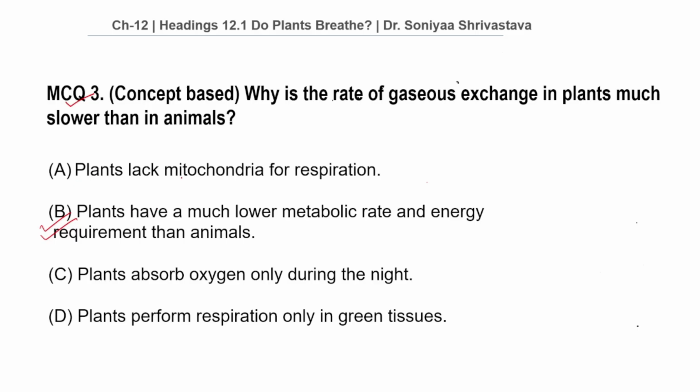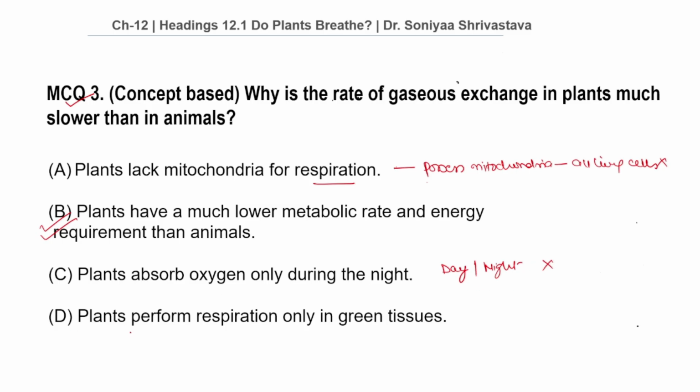Why not option A? Plants lack mitochondria for respiration. Plants possess mitochondria in all living cells where respiration takes place. Therefore, this option is wrong. Why not option C? Plants absorb oxygen only during the night. Plants absorb oxygen whenever required for respiration, both during the day and night. Therefore, this option is also wrong.